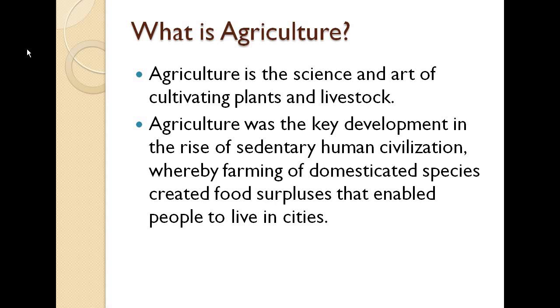What we are eating, whether healthy or not, what kind of multiple crops we are providing to the people around us, that is basically sedentary human civilization, whereby farming of domesticated species created food surpluses that enabled people to live in cities. This is quite a systematic statement that I have been given here. You can write these in your answers, but in a simple way, that is what agriculture does majorly.